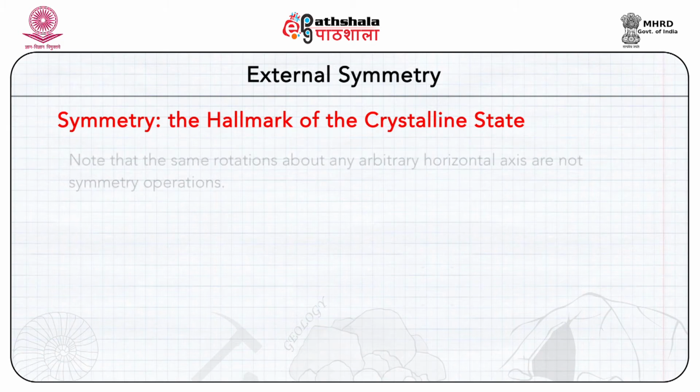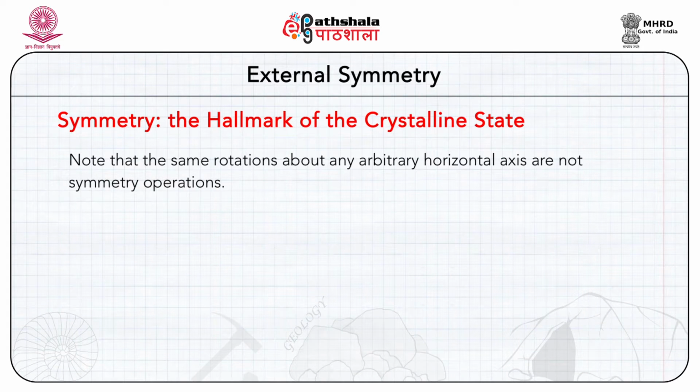The operations in this case, that is the rotation by either 120 or 240 or 360 degree, after which the object exactly coincides with itself, are known as symmetry operations. No rotation other than these three is a symmetry operation in this case. Note that the same rotations about any arbitrary horizontal axis are not symmetry operations.